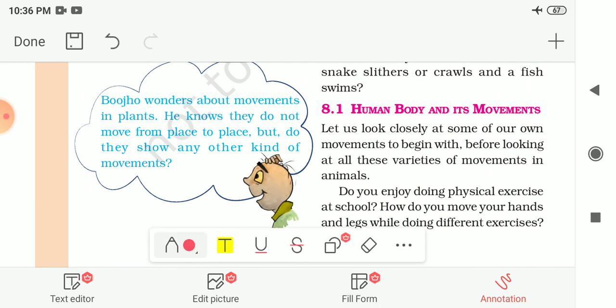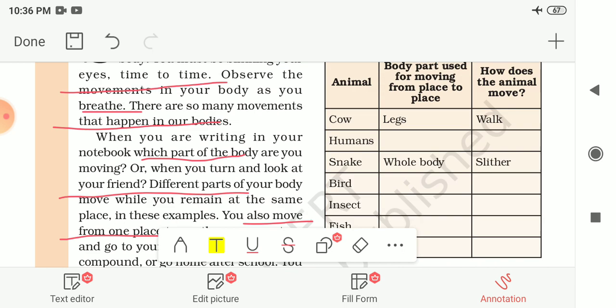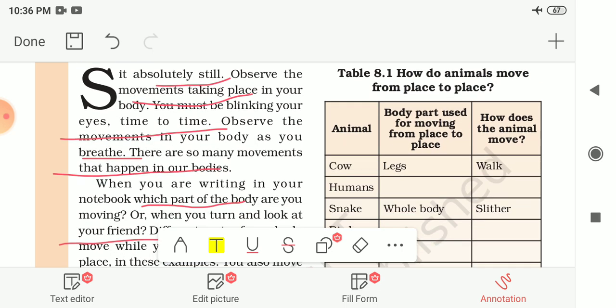Here Bhujaha wonders about movements in plants. He knows that they do not move from one place to another, but do they show any other kind of movements? So yes, in plants also there is movement. They cannot move from one place to another, but there is also movement of water and then nutrients in the plants. Now let us see how these animals move from one place to another.